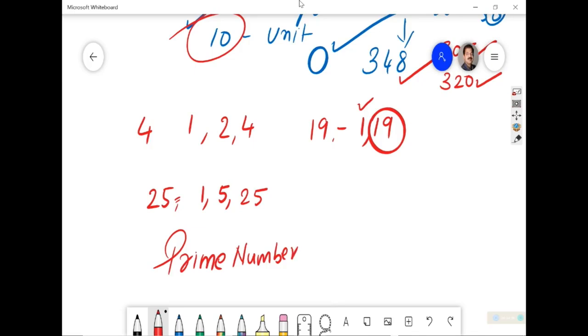So which are the prime numbers? If we simply start thinking right from our natural numbers, which are the prime numbers? Those numbers which can be divided by itself and by 1. We know that 1 comes in every case. 1 can be divided by itself and there is no other factor for it. But 1 is a factor of every number. And some numbers have only 1 and that number as factors. This is what is named as a prime number.